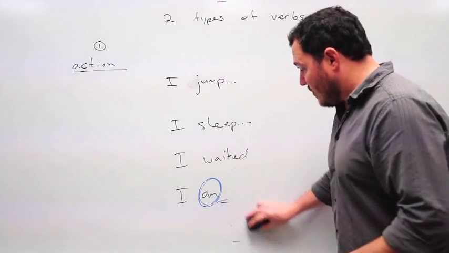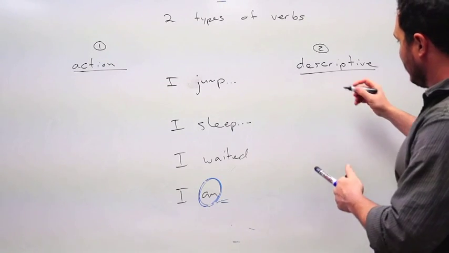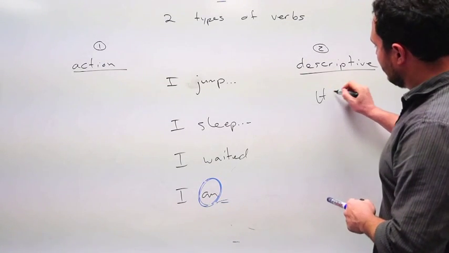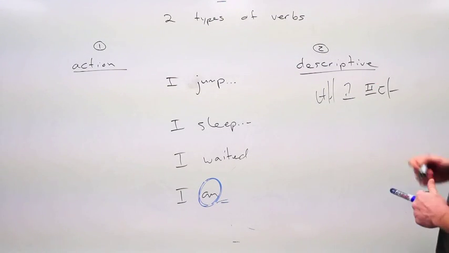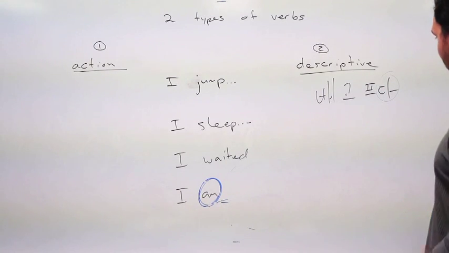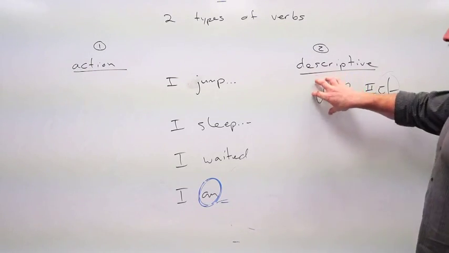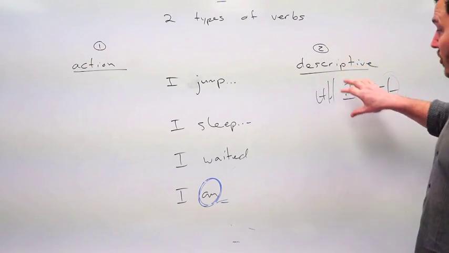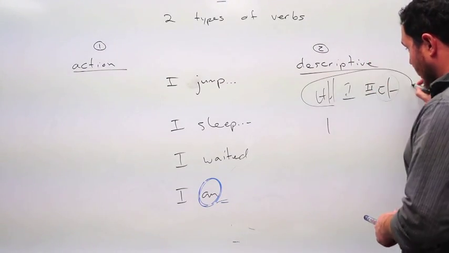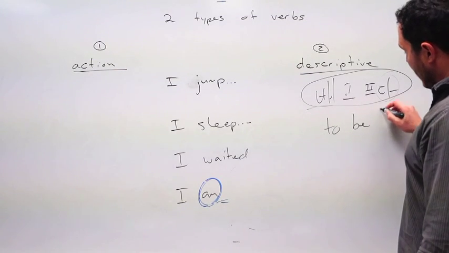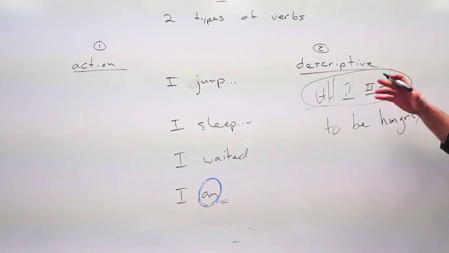So we have action verbs, jump, and we have descriptive verbs, to be hungry, 배고프다, to give you a basic form. Again, I'm just giving you the base form for now. I'm not going to break this down, but actually, 배 is the subject of the sentence. 고프다 is the descriptive form. But you can think of this as one unit, to be hungry. It is a verb. This is the difference.